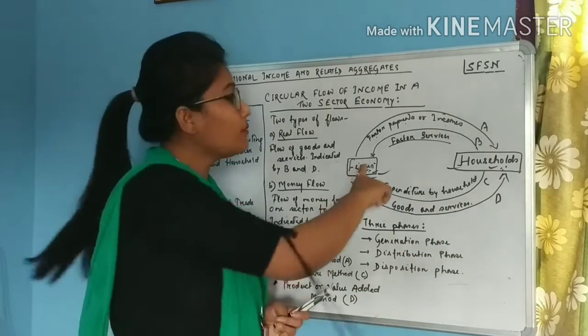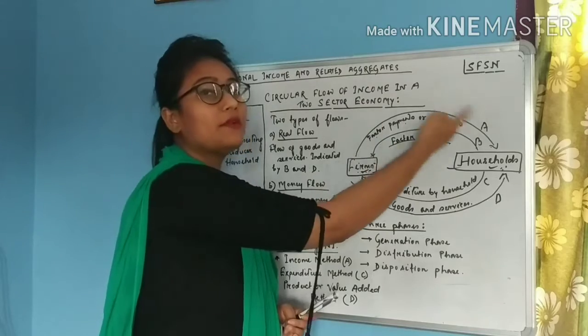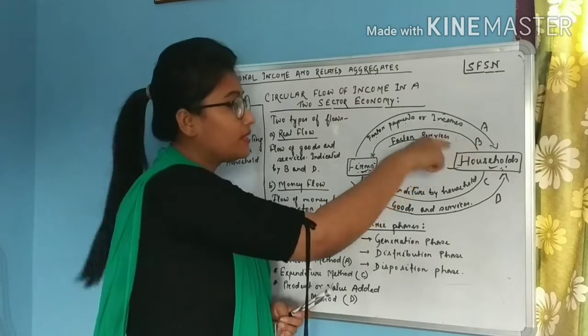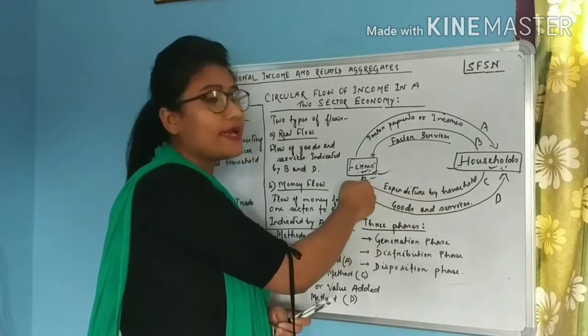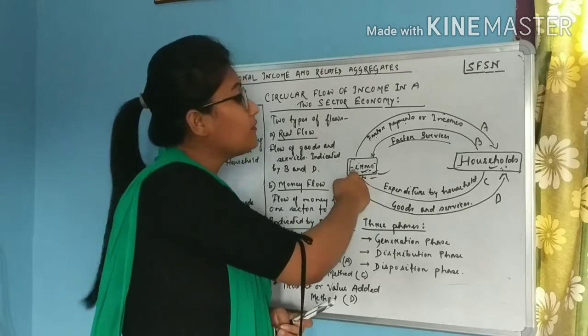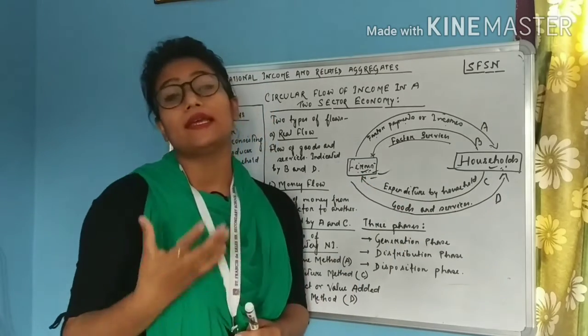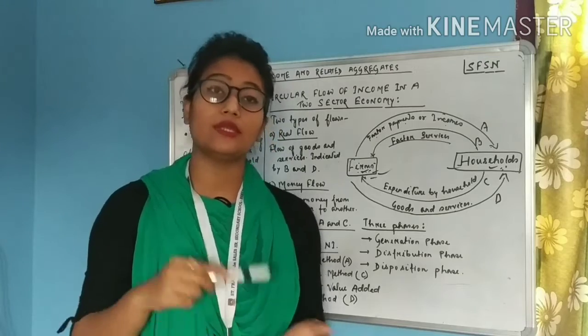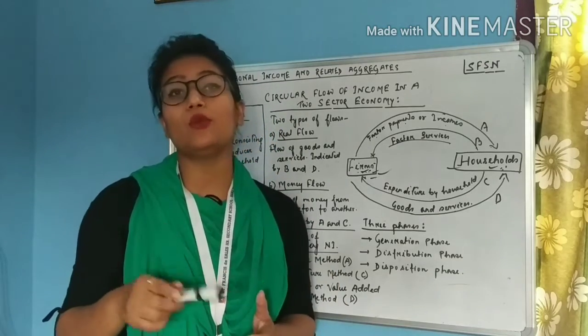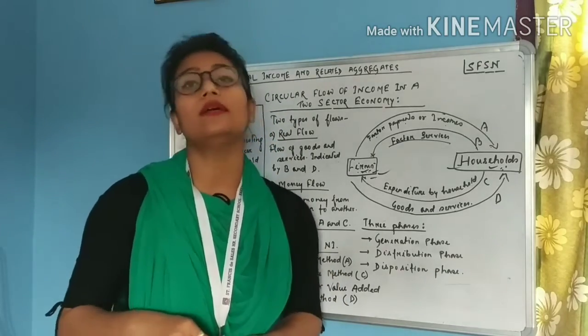Then again the firm will hire their service, again they will be given factor payment or factor income. Then again the household will make expenditure by using the money, and the firm will again in return give them the goods and services. So this is the circle in which income keeps on flowing in the economy.